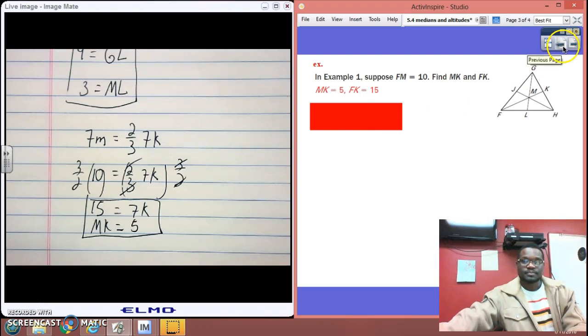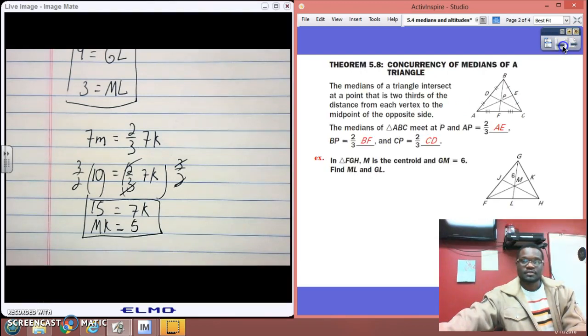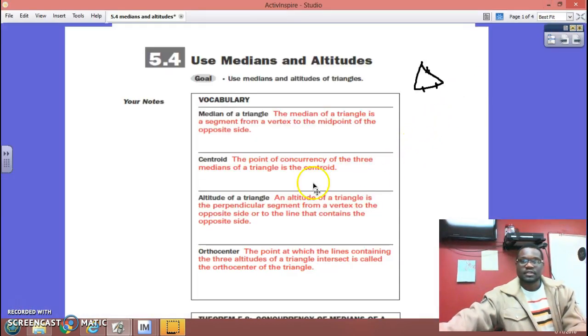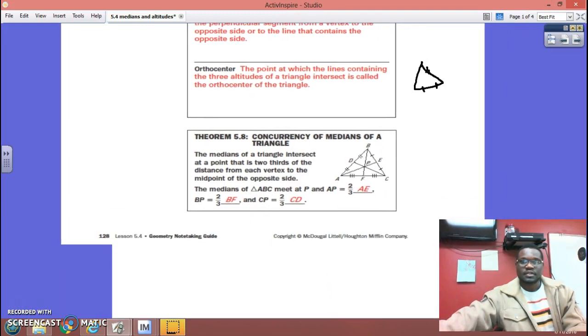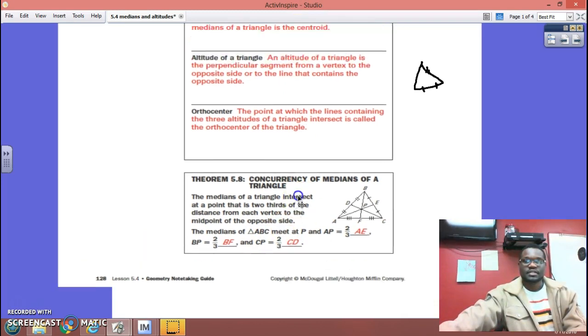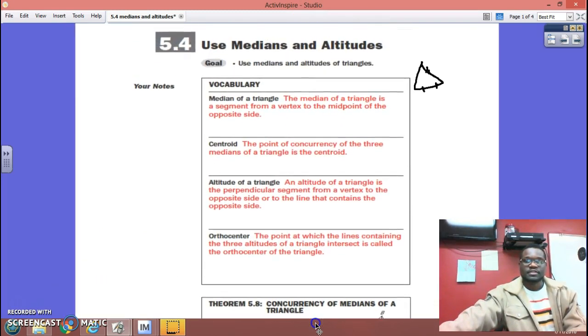Alright? Now notice, we haven't talked much about the altitude of a triangle, and it kind of shows up from time to time.